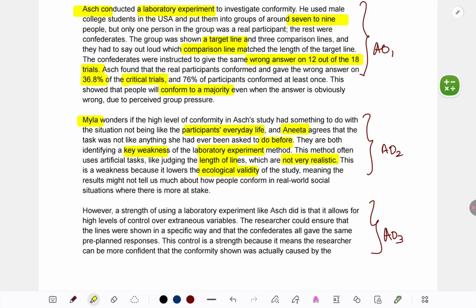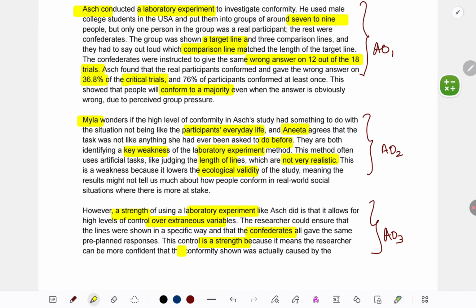So in AO2, we've just explained what Myla and Anita are talking about with respect to the Asch study, which aspect they are considering. And in AO3, 3 marks, so 1 strength in detailed format. The point is, it's a lab experiment, so they had good control over extraneous variables. I told you the key thing is the artificiality or the lab experiment. Try to take that only in the evaluation. So we're taking that. It is artificial, which gives it a strength that researchers were able to control what answers confederates are giving.